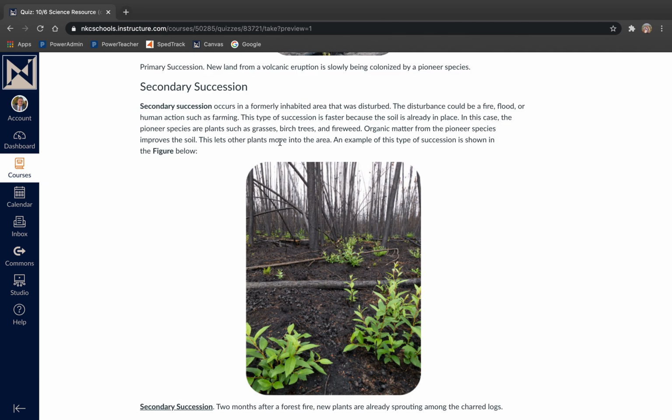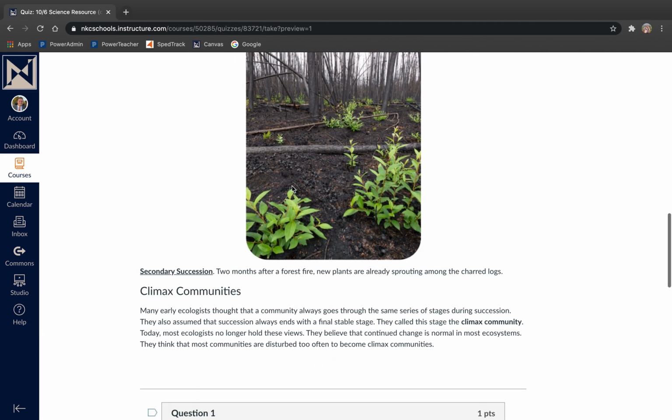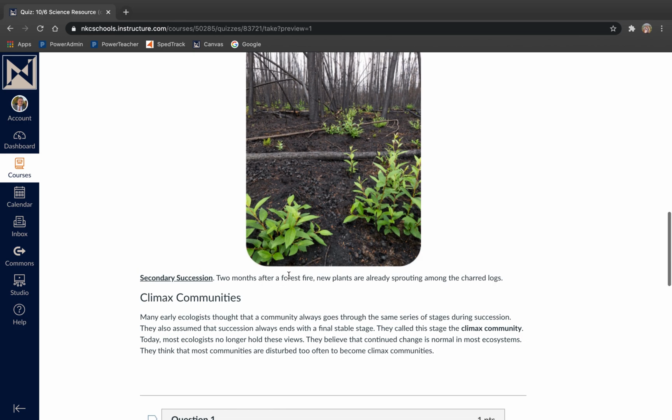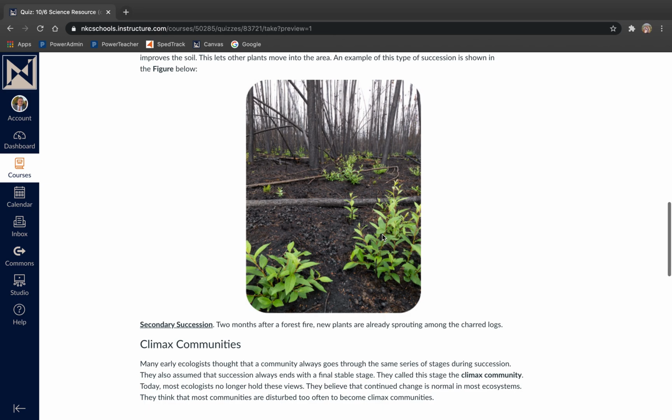Organic matter from the pioneer species improves the soil. This lets other plants move into the area. An example of this type of succession is shown in the figure below. Secondary succession: 2 months after a forest fire, new plants are already sprouting among the charred logs.